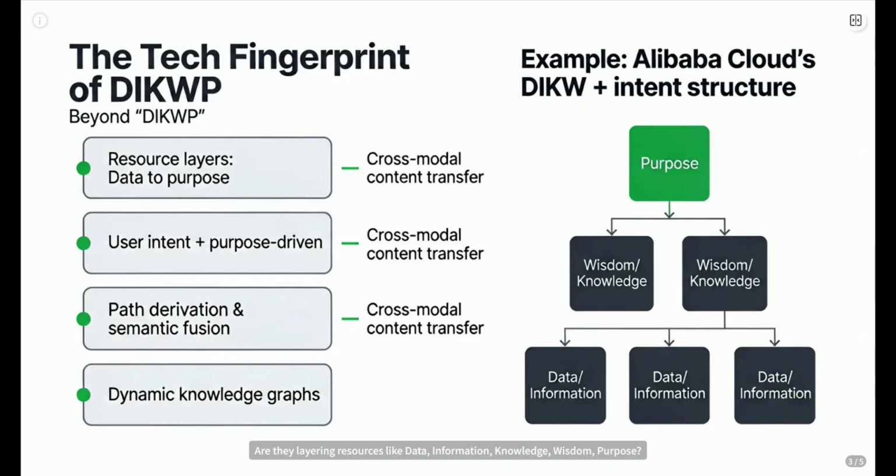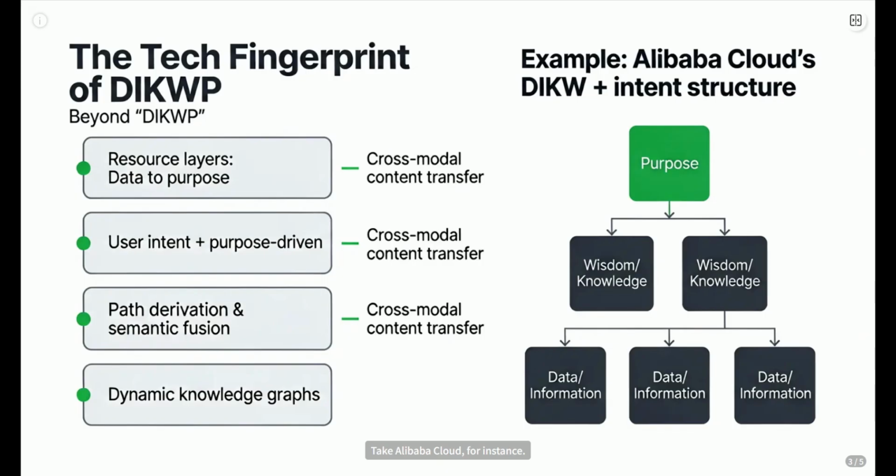Are they layering resources like data, information, knowledge, wisdom, purpose? Is user intent or purpose driving the system? Do they talk about path derivation or semantic fusion? Dynamic knowledge graphs? Cross-modal content transfer?